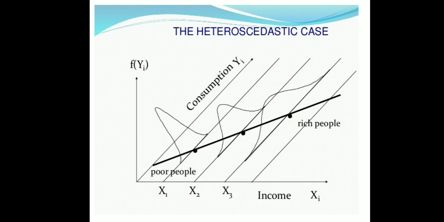Now in the heteroscedastic case, see here, as the income increases, the variance increases. See here x1, x2, x3, income. As income increases, the variation in consumption also increases. See, the variation along the x-axis is increased here.